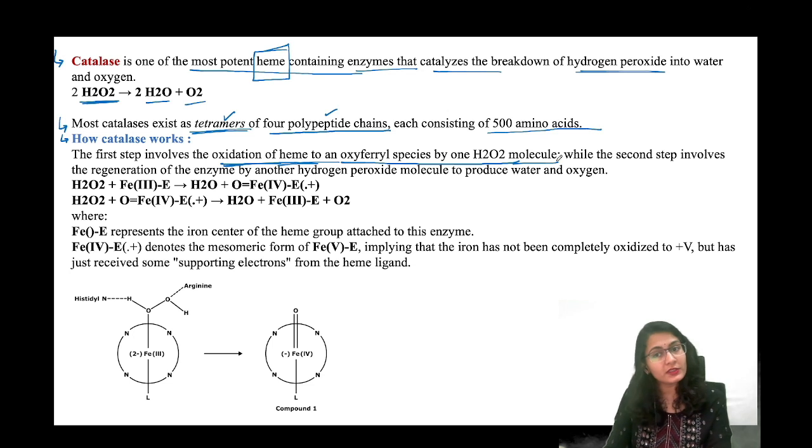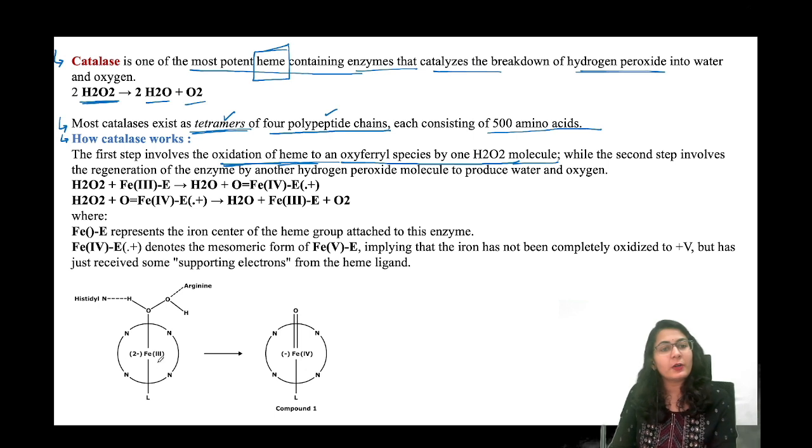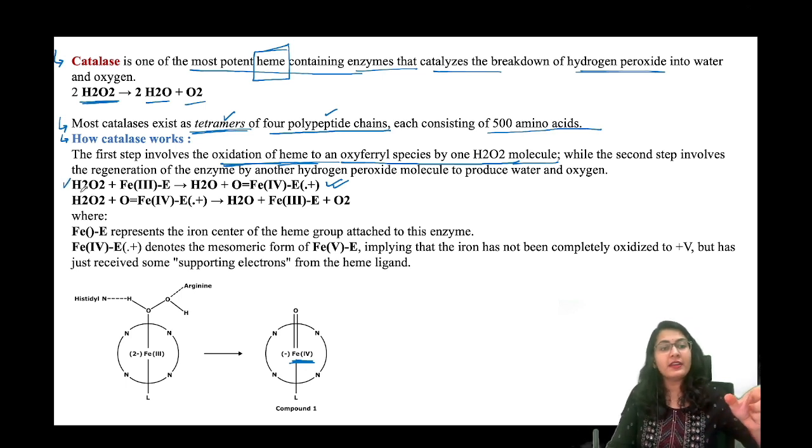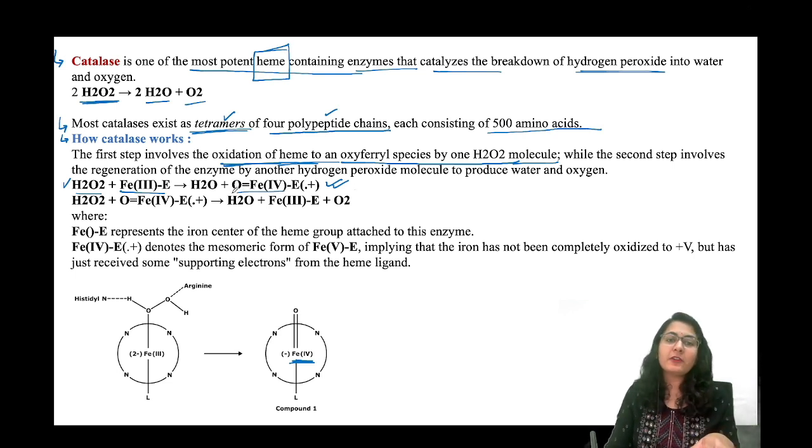तो iron खुद oxidize हो रहा है. देखो iron was present in Fe3+. All right, that got completely oxidized into Fe4+. This is something very strange. Okay, so you must also remember this mechanism. If it is asked, you will be able to say directly. So there is this peroxide, इसने iron 3 plus को iron 4 plus में convert कर दिया. Whenever you see iron 4 plus, absolutely oxygen से connected है, इसको बोलते हैं oxoferryl species.